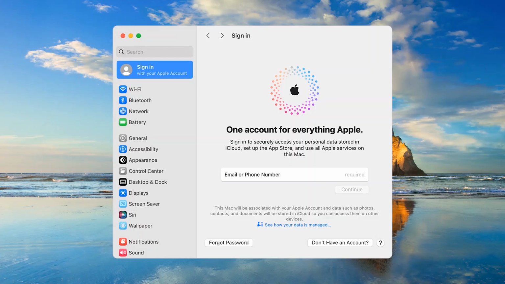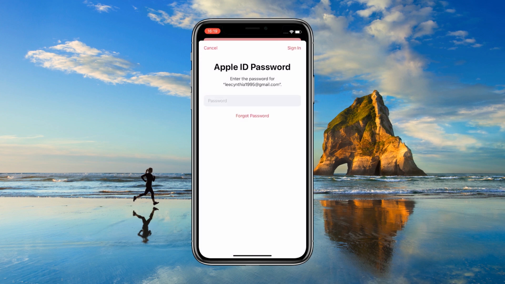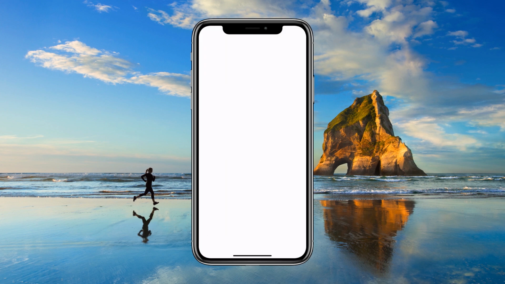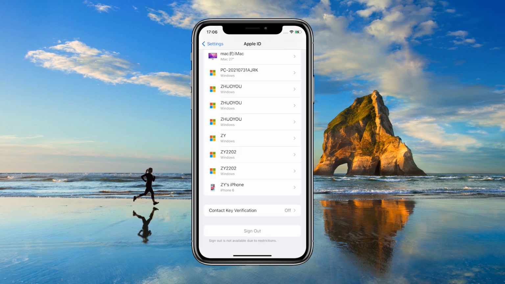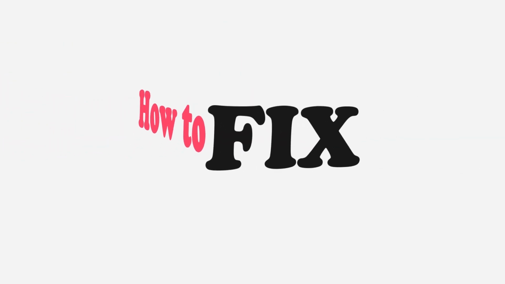On iPhone and iPad, the Apple ID is a crucial authentication tool that directly affects the use of functions like app downloads, iCloud, Apple Music, FaceTime, and iMessage. However, the Apple ID may occasionally appear grayed out and unclickable, preventing users from using these services. This video provides various effective solutions to fix Apple ID grayed out.